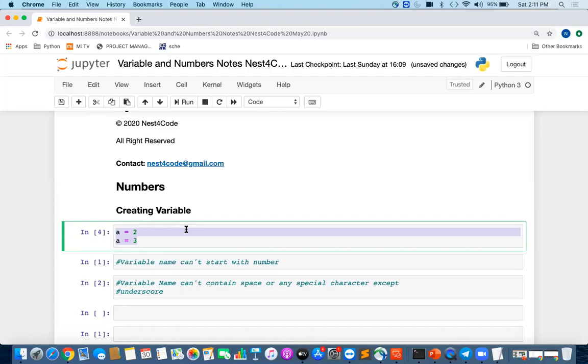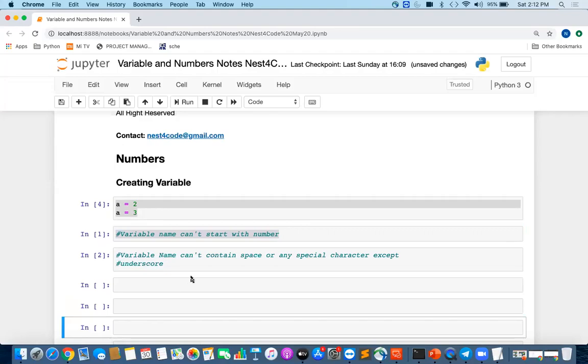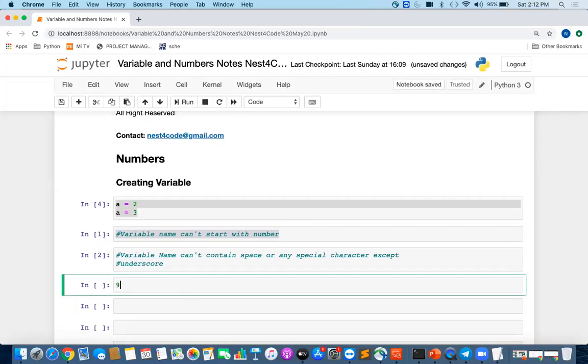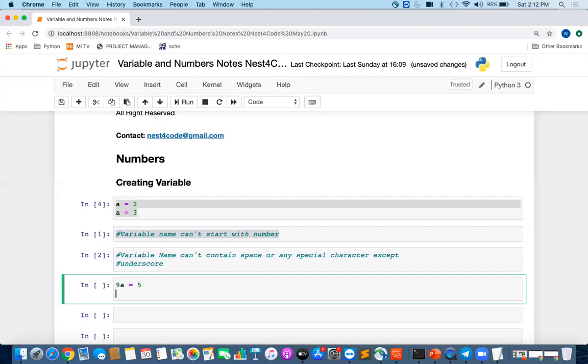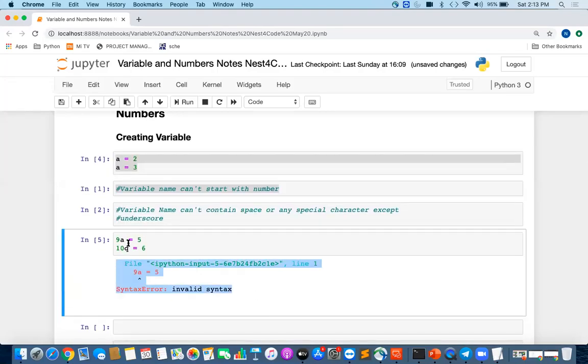But there are always some conditions for defining variables in any language. There are rules which you have to follow while defining variables, and they vary from language to language. Something might overlap, but the rest will vary. In Python, you cannot start a variable name with a number. I cannot define a variable name like 9a equal to 5 or 10q equal to 6. You will get a syntax error.